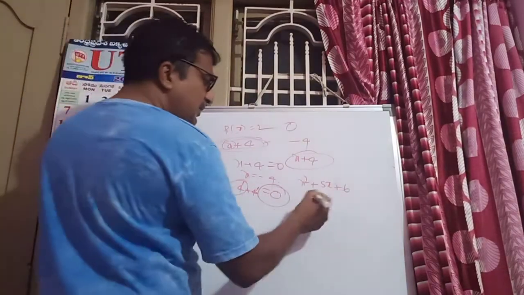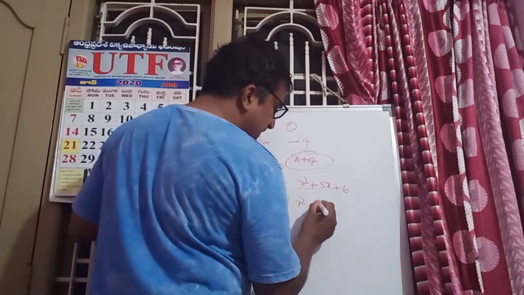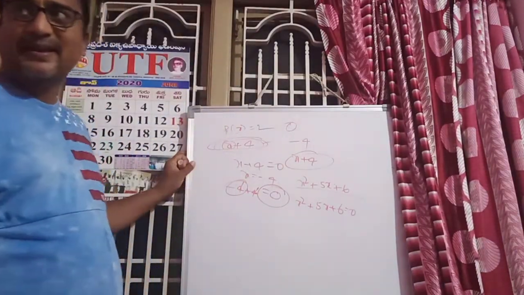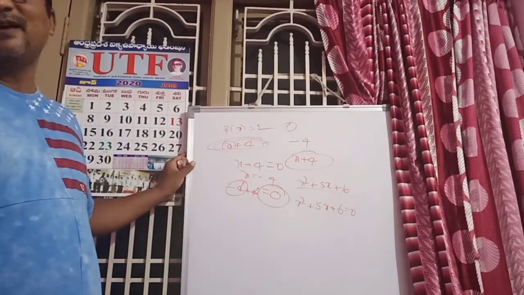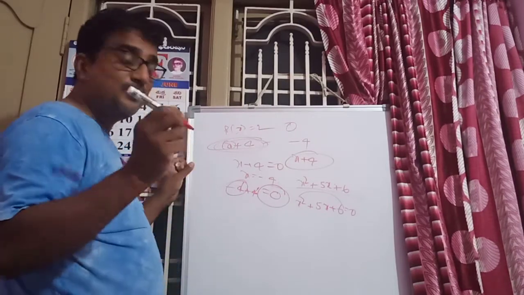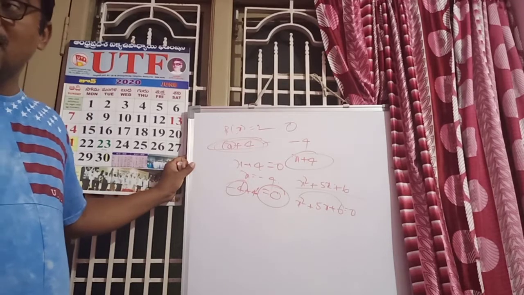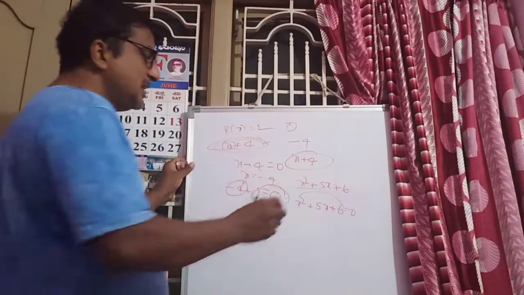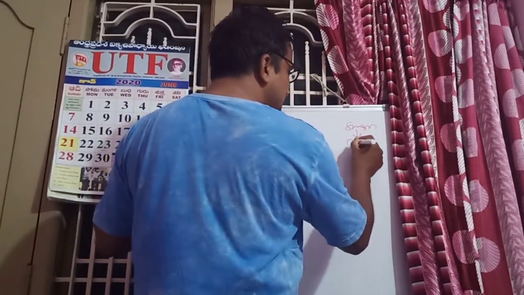Simply, this is asking: zero of the polynomial means x square plus 5x plus 6 is equal to 0. Same process, factorization. In the 7th class and 8th class already you learned how to calculate the factorization. First and last you multiply. In multiplication, what is the order? First signs, next constant, next variables.